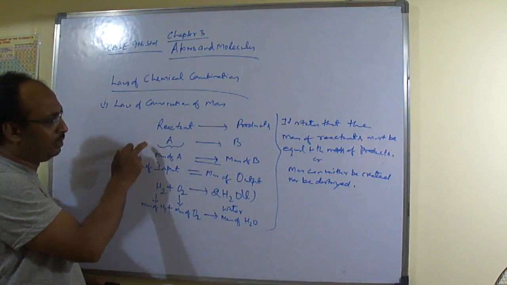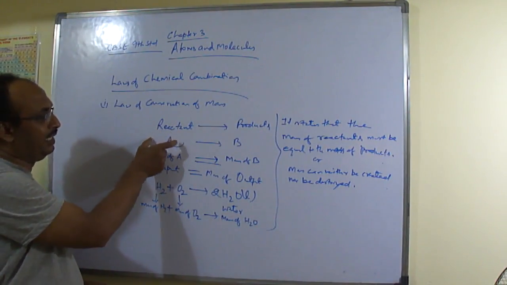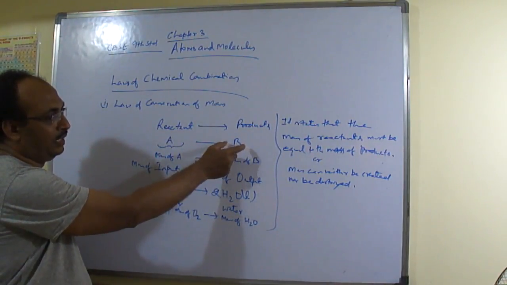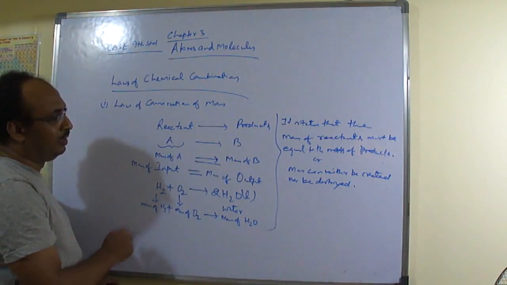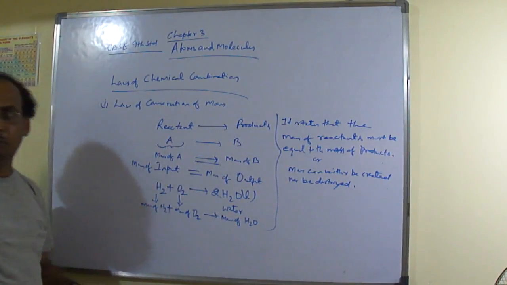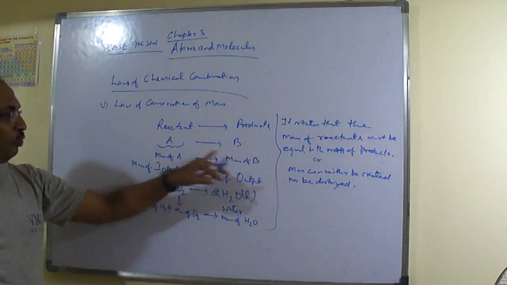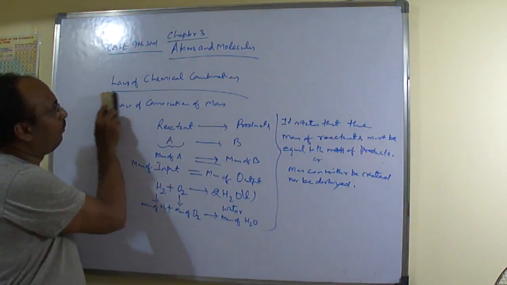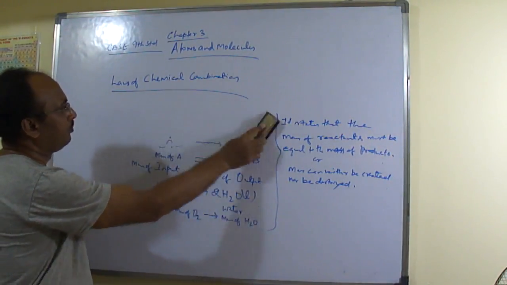We have assumed, just as an assumption, that any reactant A, which is transforming, changing its phase, gives this product B. Then mass of A and mass of B both should be equal. This will be the output, this is the input. Right. Good. So let us go to another law.